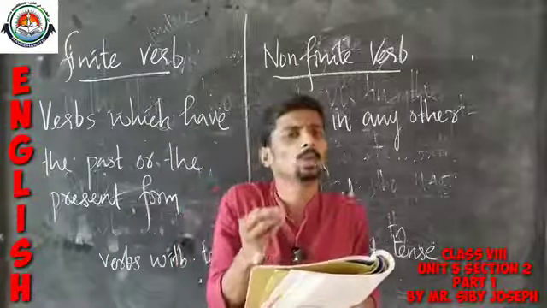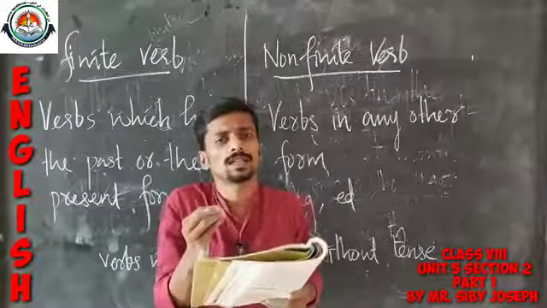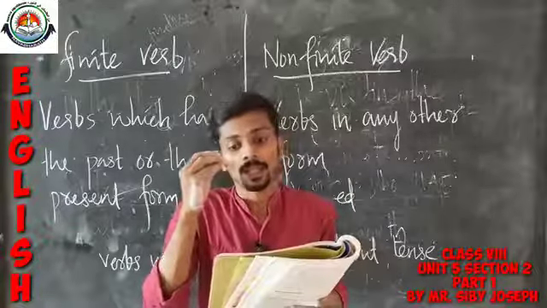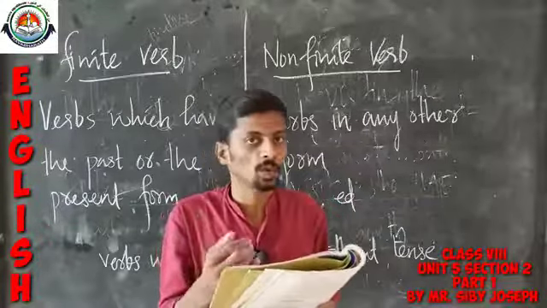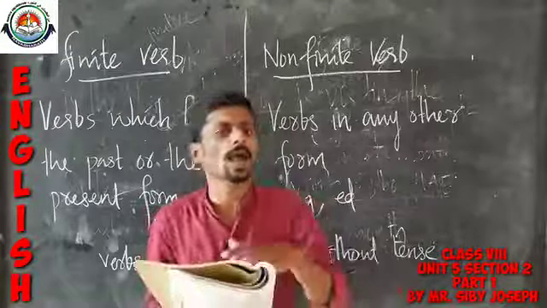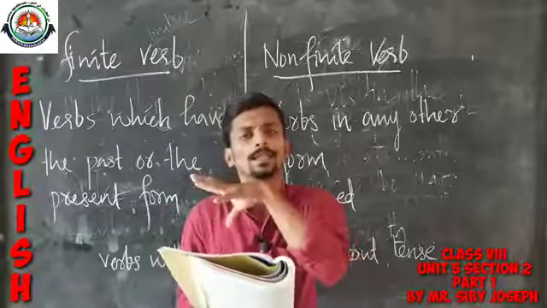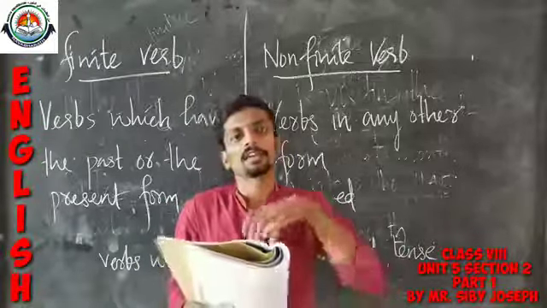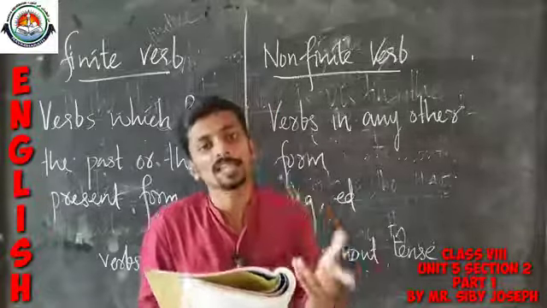I hope that you are well versed with what is a finite verb and what is non-finite. We just had a detailed discussion right now, so I am sure that you are well versed with finite verb and non-finite verb.